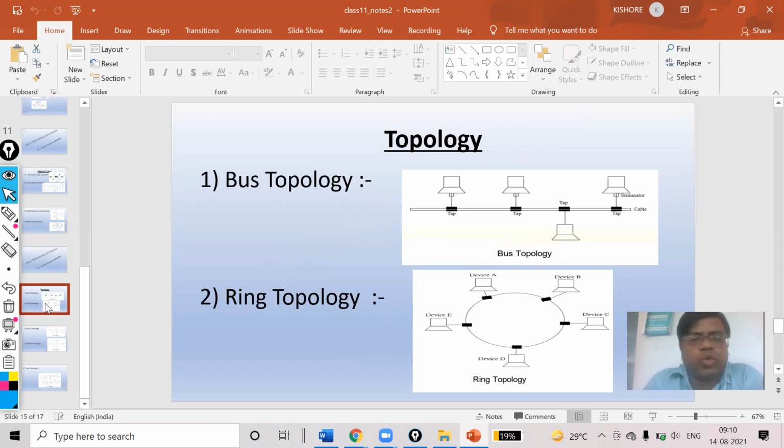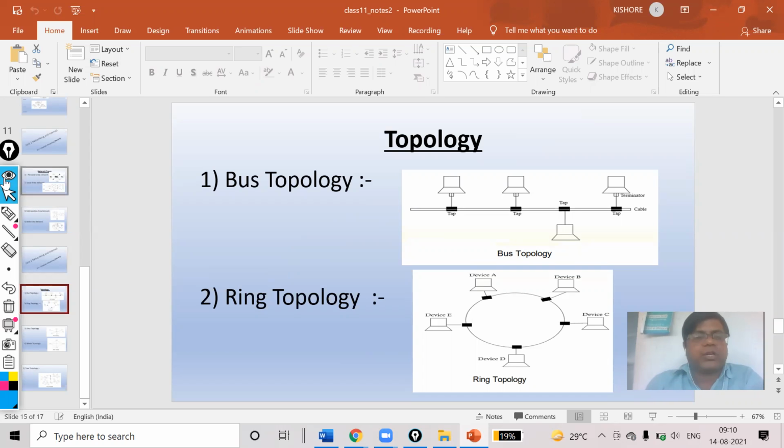There are broadly two types of topology: broadcast and point to point. In broadcast topology, all nodes share the same physical link. When one node transmits, all nodes receive. But in the point to point topology, every pair of nodes has a dedicated line. Popular point to point topologies are star and mesh.